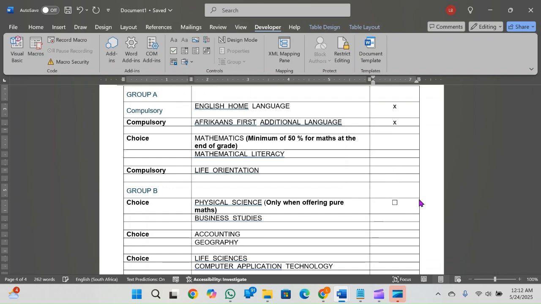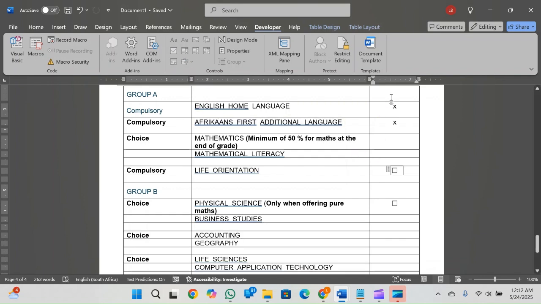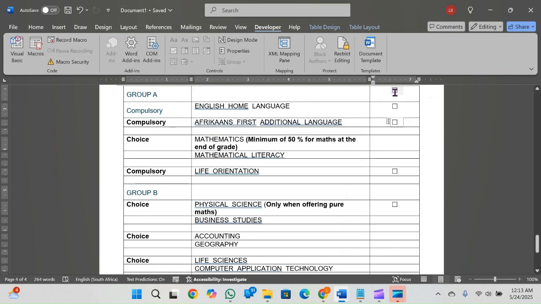Going to remove that checkbox, okay, for each of these. Remove that. So instead of having to put an X in here, I can simply tick the box, tick the box, tick the box. Okay, so that's it for checkboxes and your controls under your developer tab.